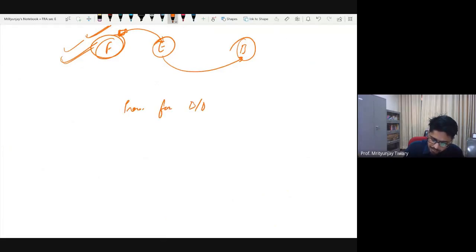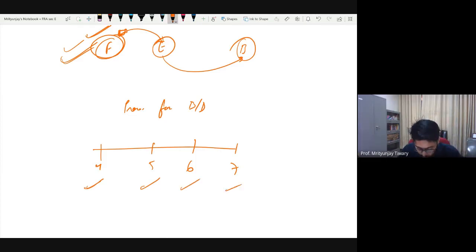Let us say these are the different periods: 3, 4, 5, 6 and 7. Delivering the goods, return day over, and payment over. What we are saying here is that we want to recognize the revenue here itself, let's say when the goods are received by the customers.